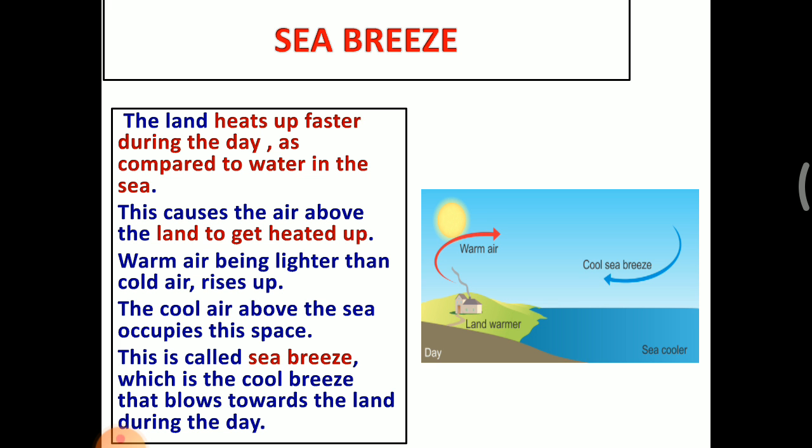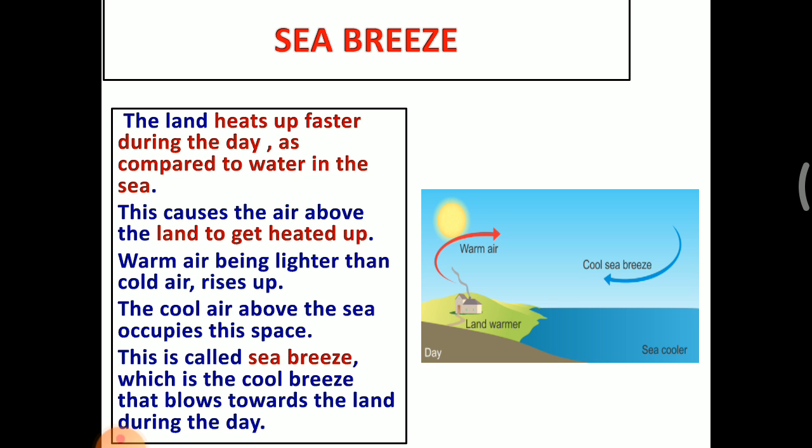The land heats up much faster compared to the water. This causes the air above the land to get heated up. So both the land and sea are covered with air. When the sunlight falls on the land and sea, both the air start to heat up.